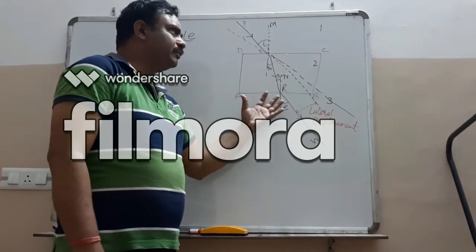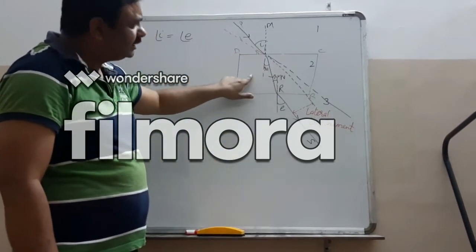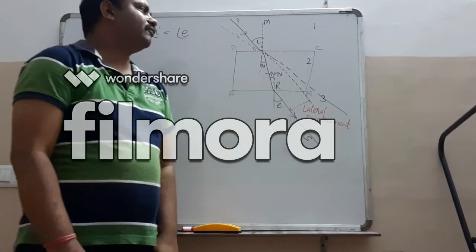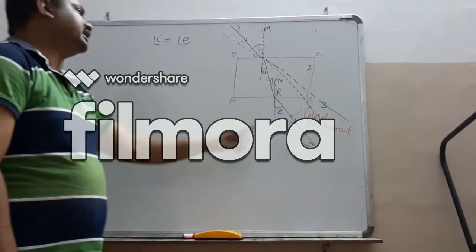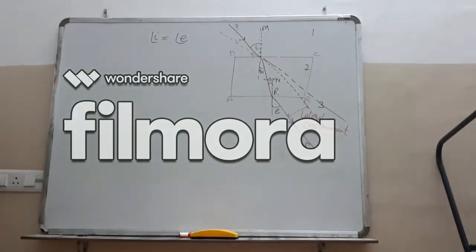Let's take an example of color. For violet color, as the violet color bends more, the lateral displacement for violet color will be more than the lateral displacement for red color.